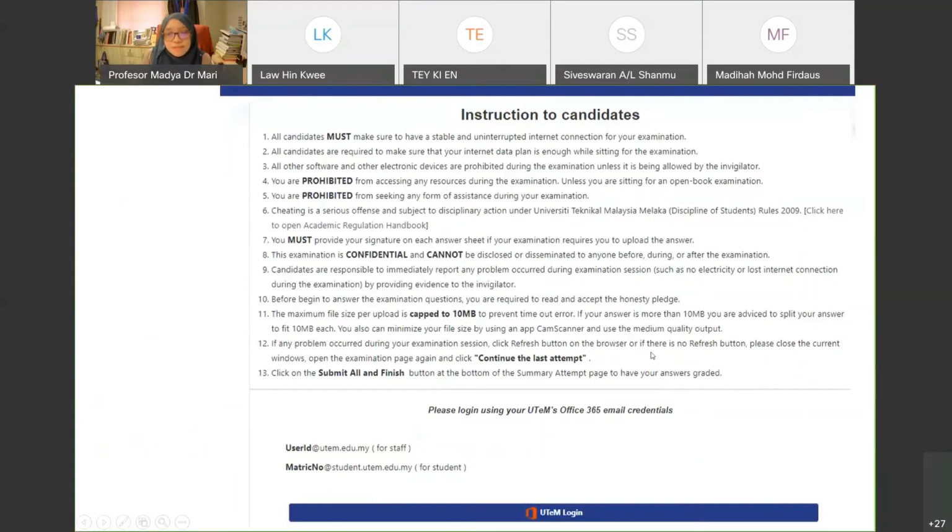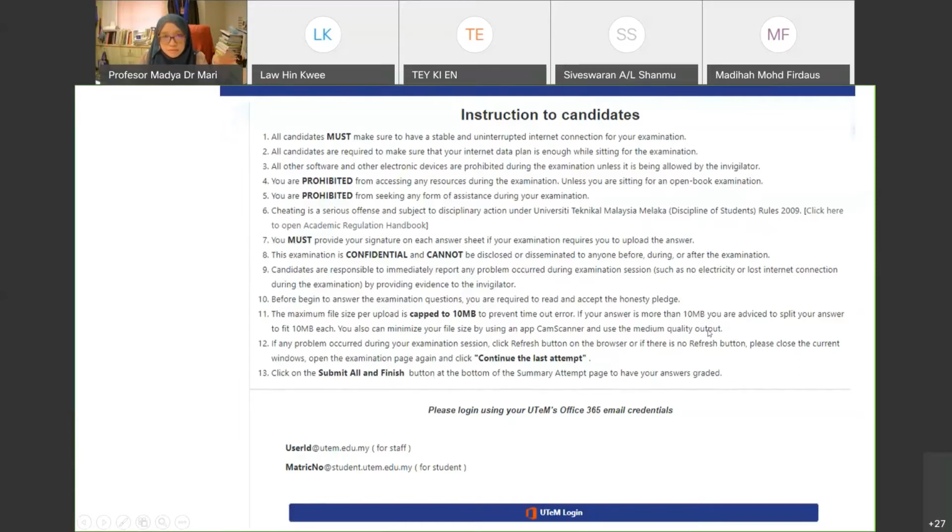But if you still cannot refresh it, just close the exam page and open it again. And when you open it, this is important: click on continue the last attempt. It means that it will still take the same questions. The format will be the same. The MCQ questions will be the same. If you have answered the MCQ questions, then your answers should be there. And for the type B question, it will also be the same question. So the final step is to click on the submit all and finish button at the bottom of the summary attempt page to have your answer graded.